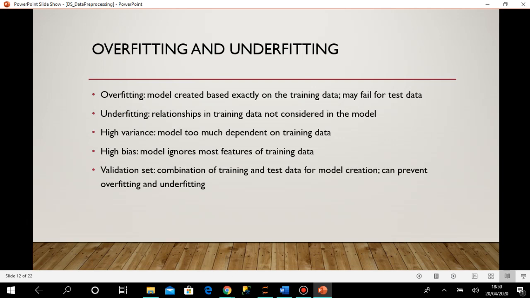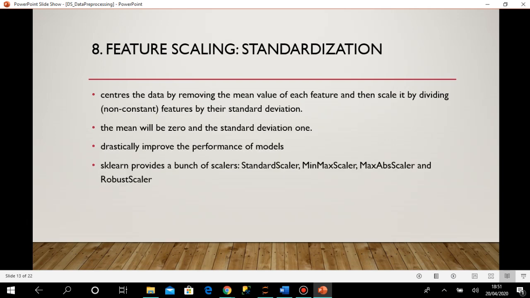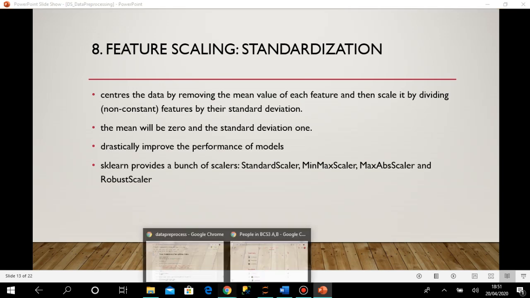So validation set means it's actually a very good combination of training and test data in such a way that this particular percentage of data will go for training, this particular set of data will go for testing, and training data is fit to the model, and then the test data is validated. So if we can do that, then it is a validation set. Okay, fine. So we have discussed the theory, so we'll move to the Jupyter Notebook.